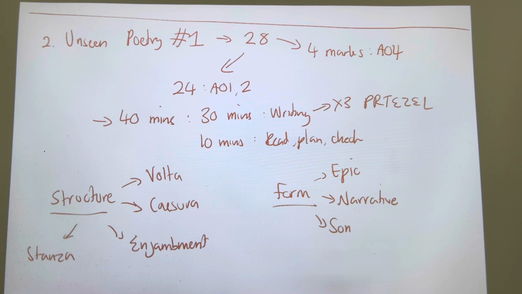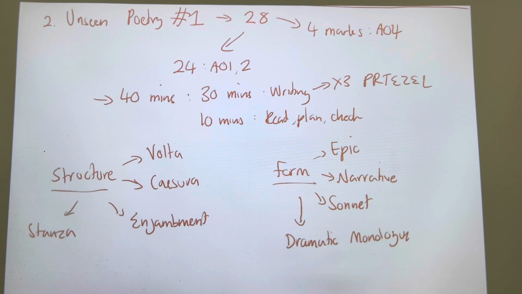Then we have a sonnet. A sonnet is a 14-line, conventionally a love poem. But it doesn't have to be romantic love. It can be love in many forms. Then, guys, we have a dramatic monologue. Guys, a dramatic monologue is when you've got one person talking the whole way through the entire poem. And finally, guys, if it's not any of these, then your poem will be free verse. A free verse poem, guys, is a poem that doesn't follow any rules and it does what it wants.